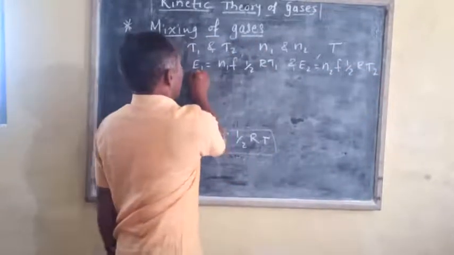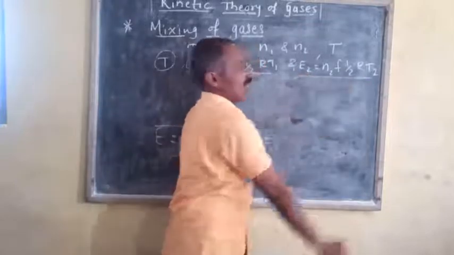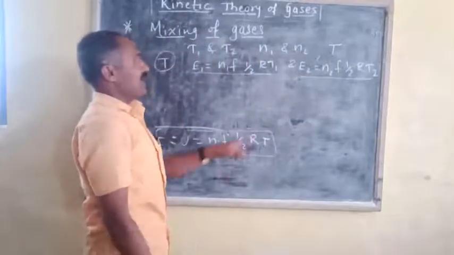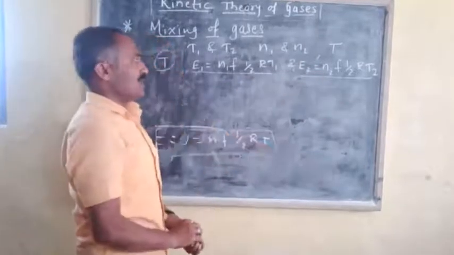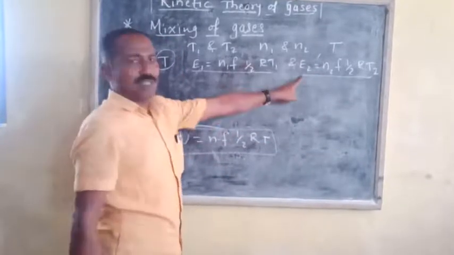These are the energies associated with the two gases maintained at absolute temperatures T1 and T2. Therefore, the total energy will be the sum of these two energies.